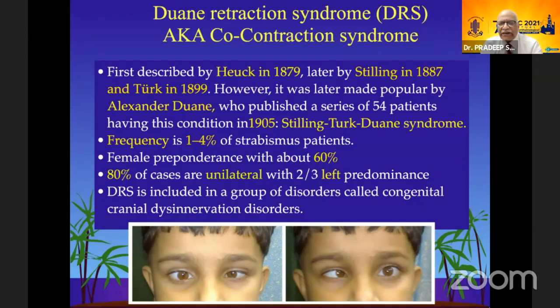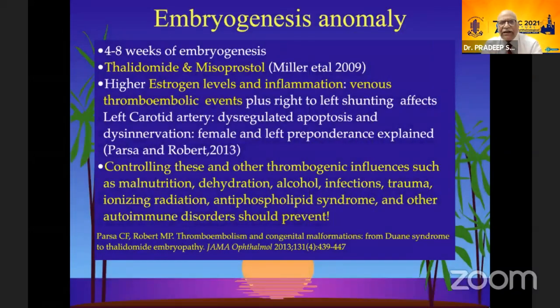Now, these two facts are very interesting, which have now been alluded to by Dr. Parsa's work. And DRS is included in a condition as we have talked about. What is that interesting work that I was talking about? By Parsa and Robert, they have shown that it is thromboembolism which is causing the Duane syndrome and other similar congenital cranial dysinnervation disorders which are occurring in the 4 to 8 weeks of embryogenesis.